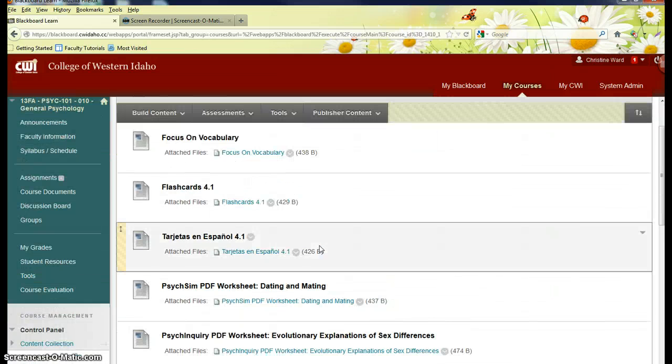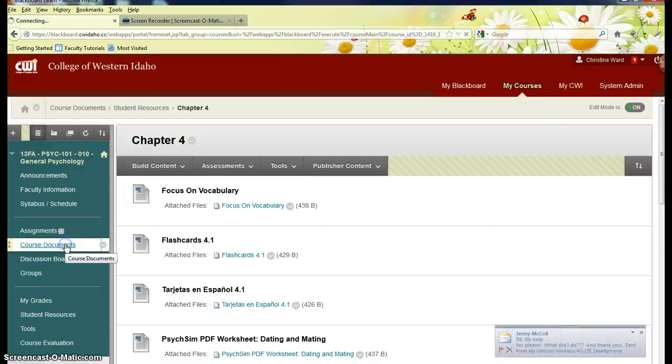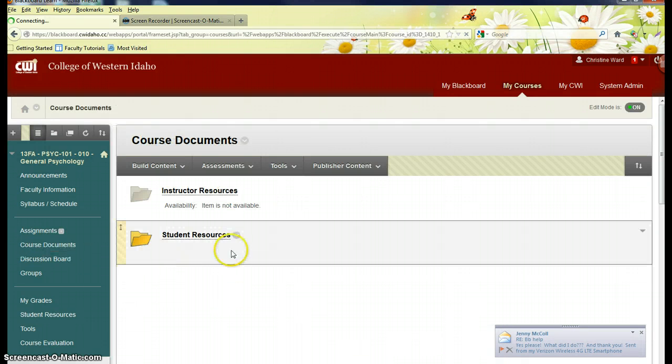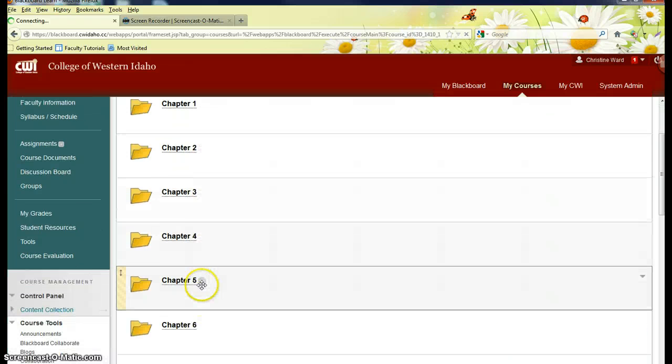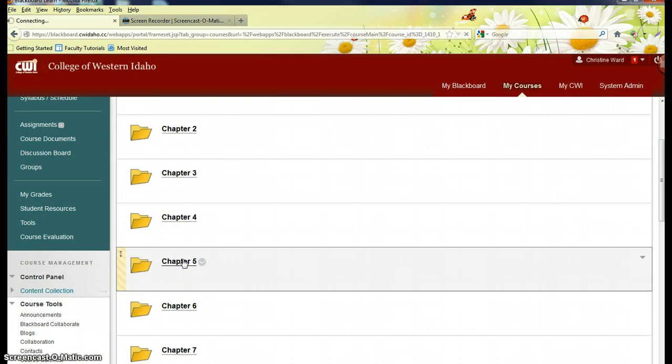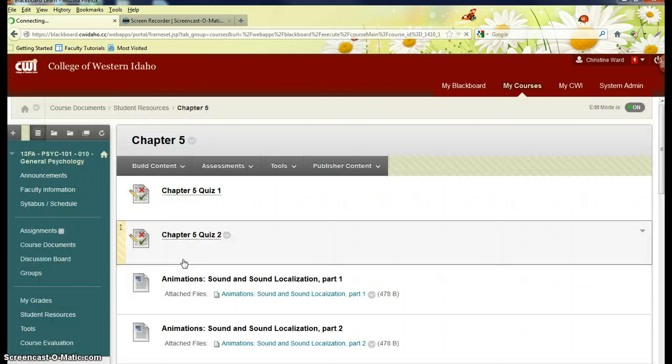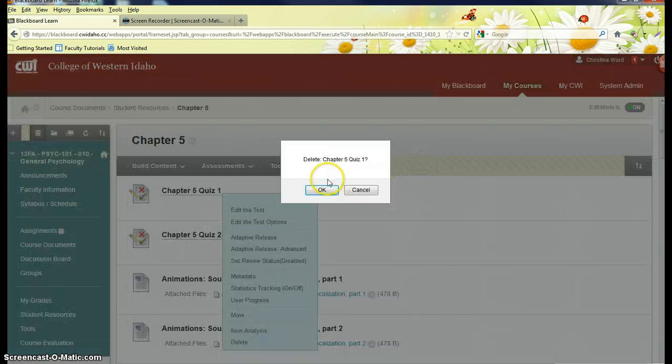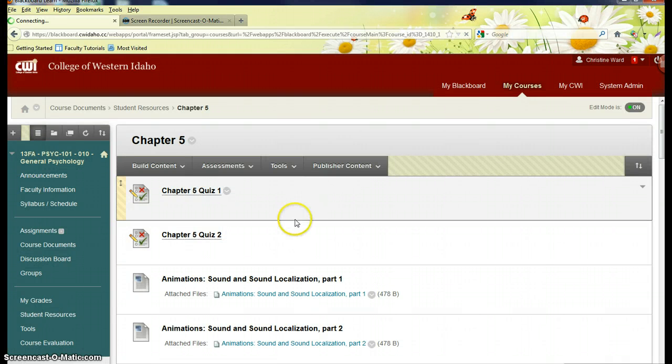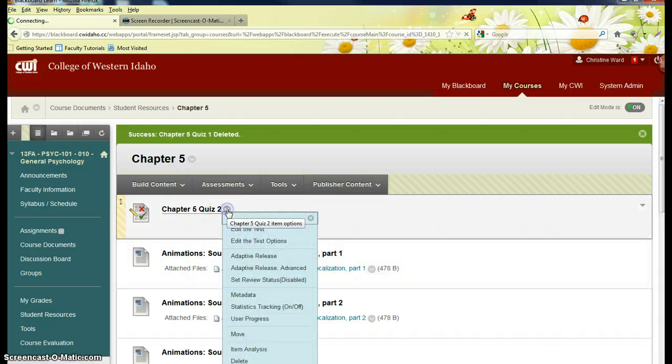And I did. So next step would be chapter 5, and we do the exact same process. All I'm trying to do is make sure that these quizzes are out so that your grade center is not an issue. You will have to go through and decide what other parts of these you want your students to have access to. Right now they can see all of it.